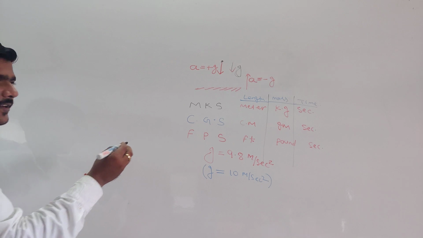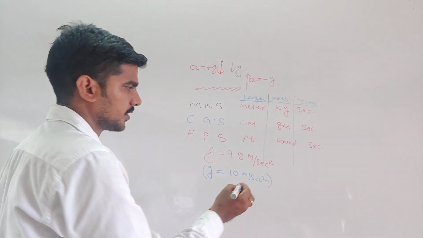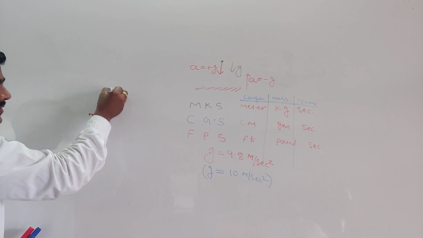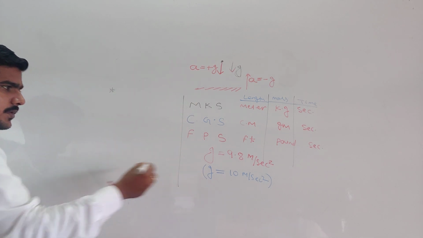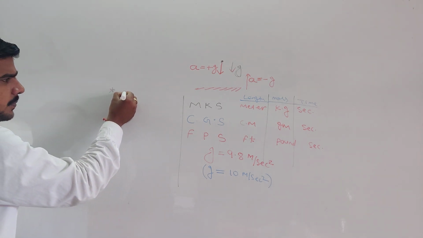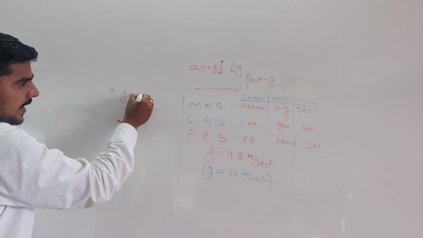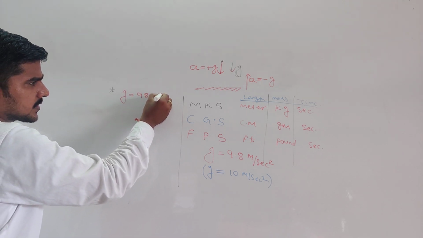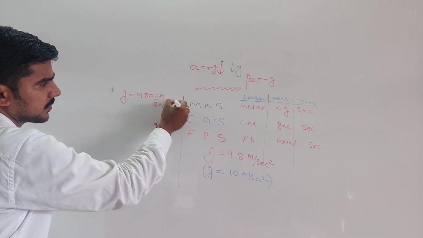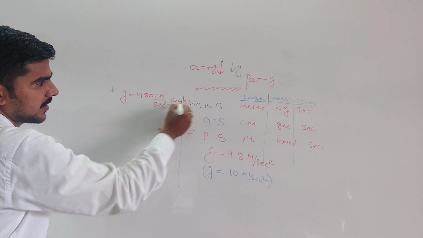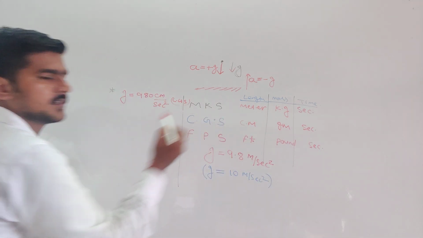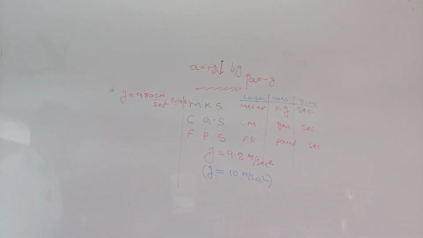Now we'll discuss another concept. Listen carefully. Is this visible? The value of g is 980 centimeter per second square. In which system? CGS. Now understood, centimeter second? Centimeter second in which system? CGS. All are clear?